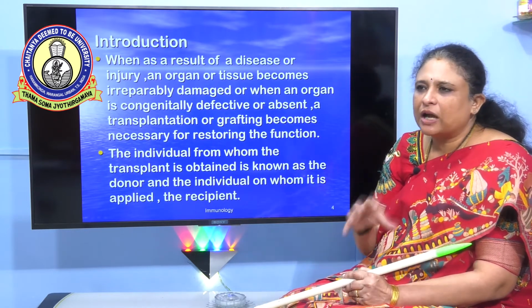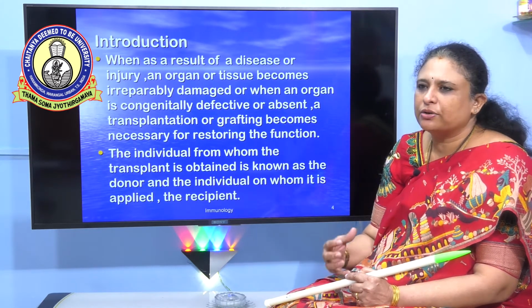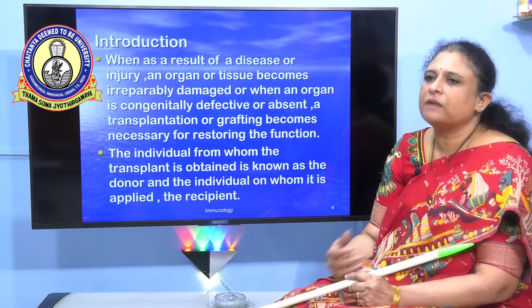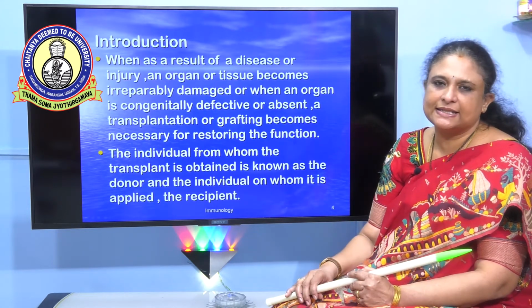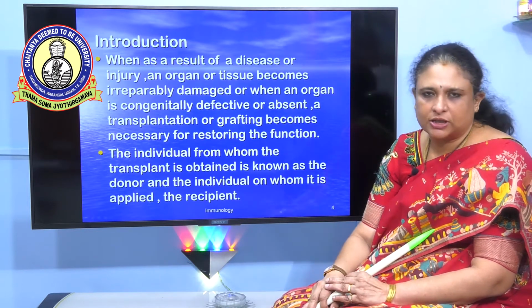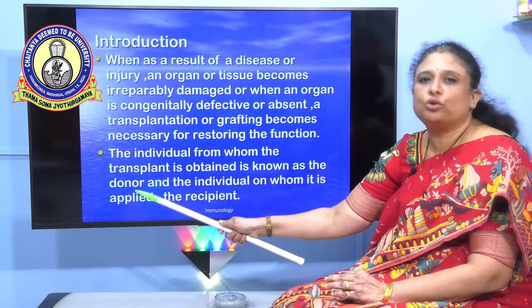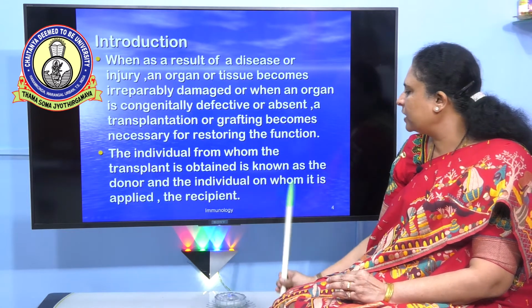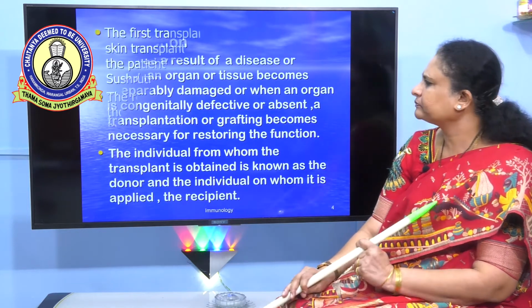That is, without this particular organ, the person might not be able to undergo his normal activities, or it might even be fatal to that person. In such circumstances, we go for transplantation. The individual from which the transplantation is obtained is known as the donor, and the individual on whom it is applied is called the recipient.